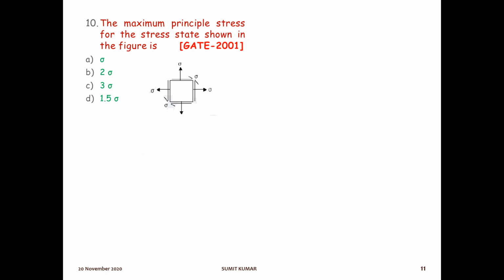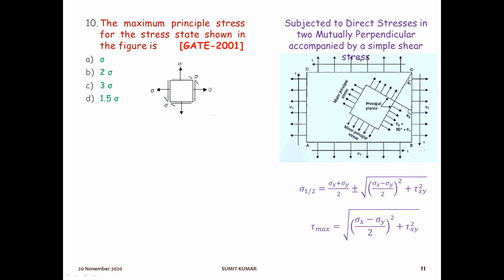The next question is the maximum principal stress for the stress shown in this figure. So what will be the maximum principal stress for this figure? Just now we saw the formula. We'll use the formula for maximum principal stress, that is this formula. You are observing that again and again we are using the same formula only. So in this chapter, principal stress and strain, there are only 3-4 formulas which you have to remember. On these formulas only the maximum questions are asked in the exams.